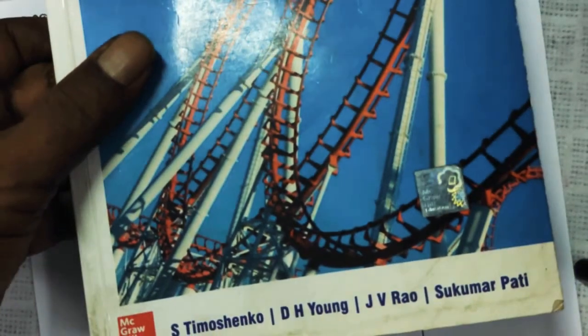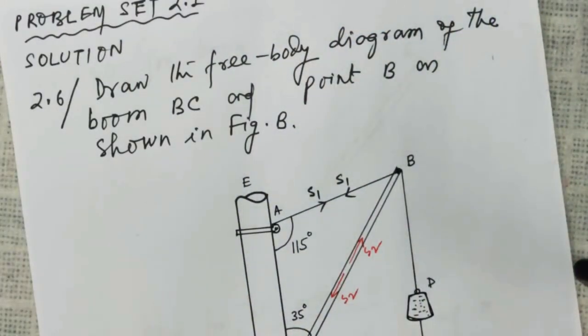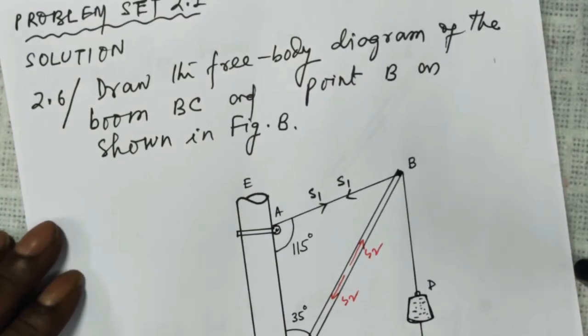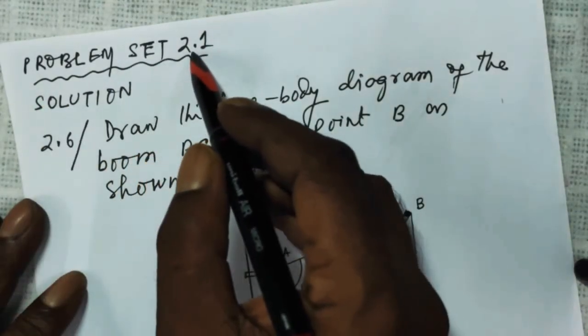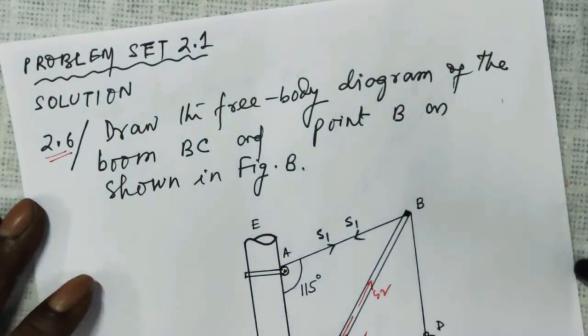So let us resume our numerical problems on engineering mechanics by Timoshenko, Young, Rao and Sukumar Pati. Right. So very simple. There are already 5 videos. Let me continue with the 6th video of engineering mechanics. Problem set 2.1, solution to 2.6.